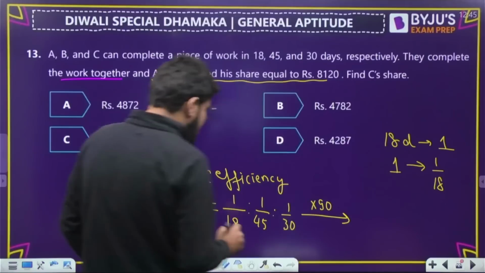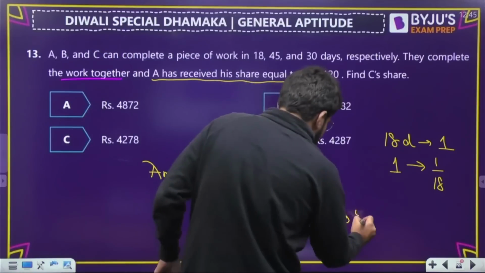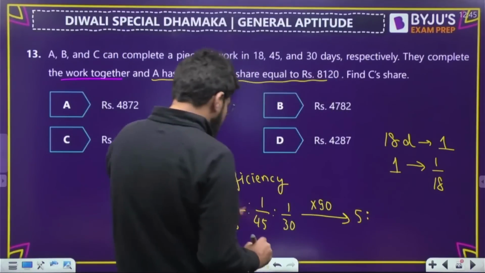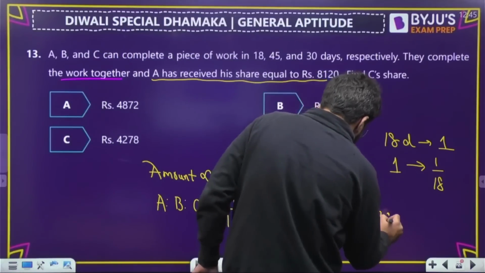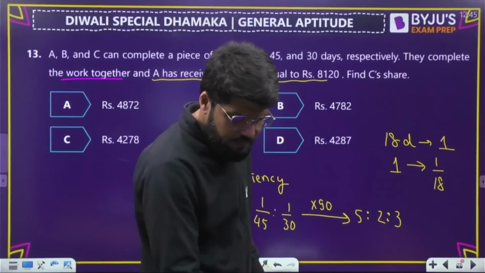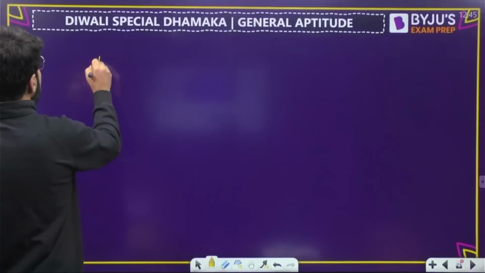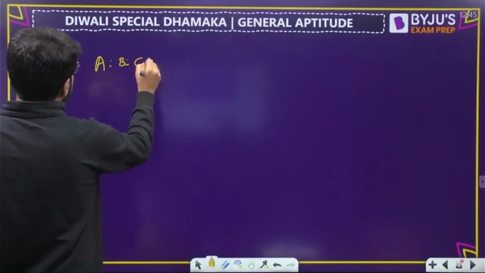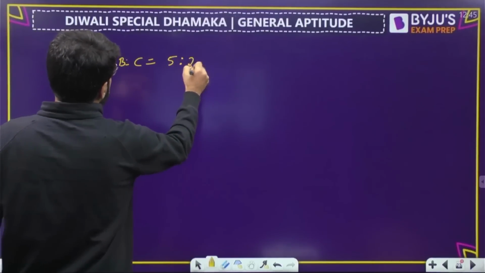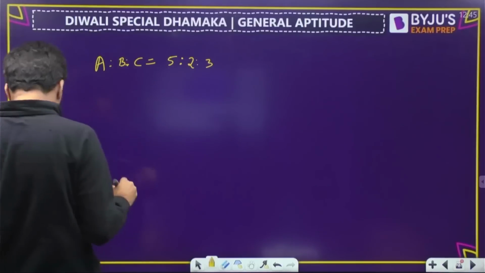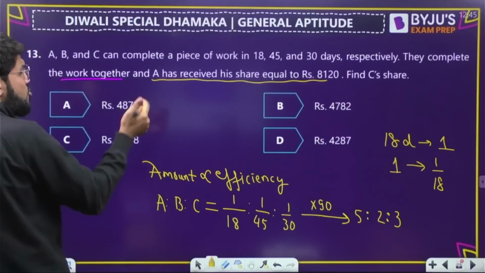So if you multiply by 90 directly, let's make the ratio simple actually. 90 by 18 is 5, 90 by 45 is 2, 90 by 30 is 3. So 5 is to 2 is to 3. Now A is to B is to C, simple ratio 5 is to 2 is to 3. Out of which A has got 8120. What should be C?